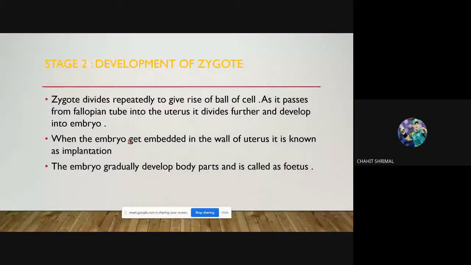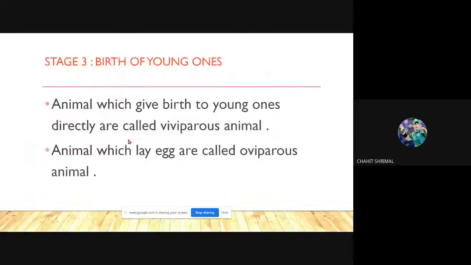Stage 2: Development of embryo. The zygote divides repeatedly to give rise to a ball of cells. As it passes from the fallopian tube into the uterus, it divides further and develops into an embryo. When the embryo gets embedded in the wall of the uterus, it is known as implantation. The embryo gradually develops into parts and is called a fetus.